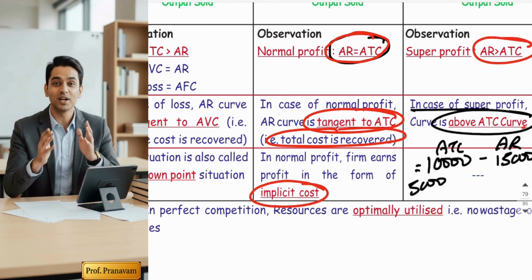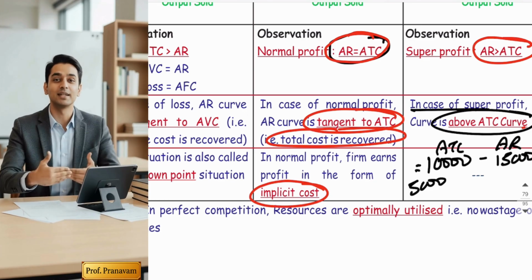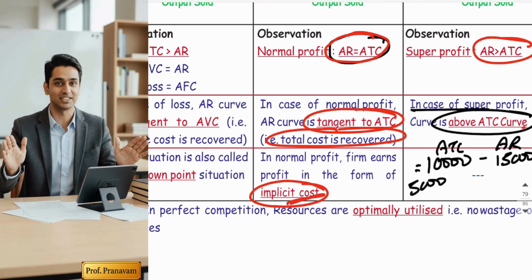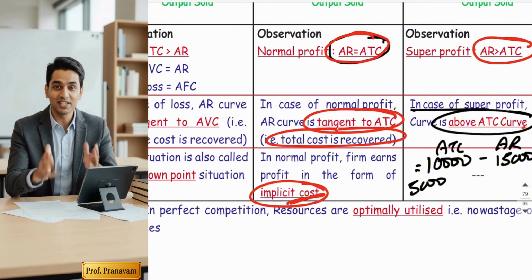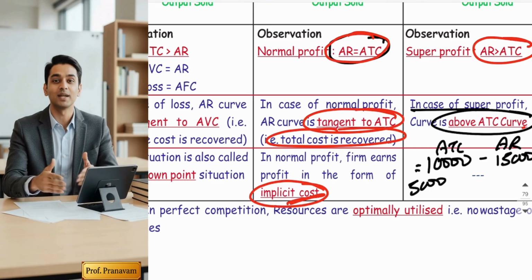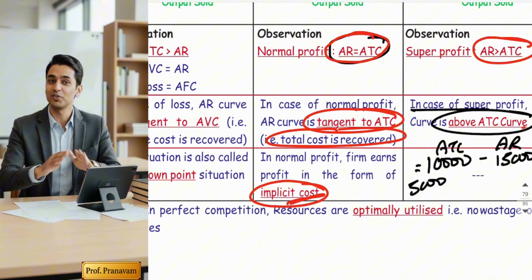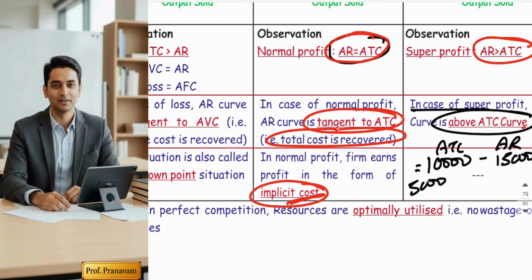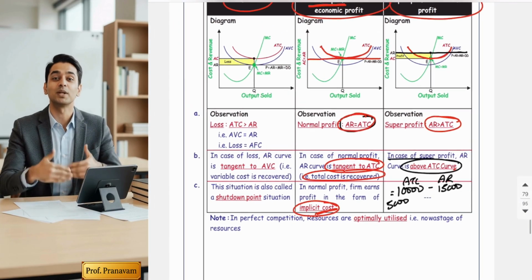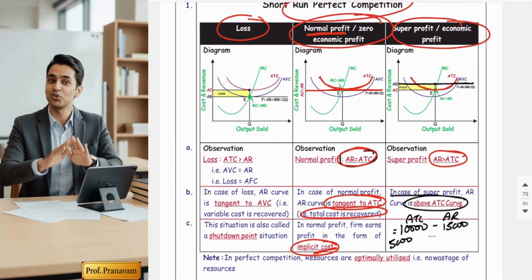They never sacrifice their minimum profit. They have included their normal profit in total cost, due to which total cost has increased, and that too is recovered. That means they have earned a normal profit. So what is my implicit cost? They have earned profit in the form of interest on capital and salary to the partner. So hope you understood normal profit.